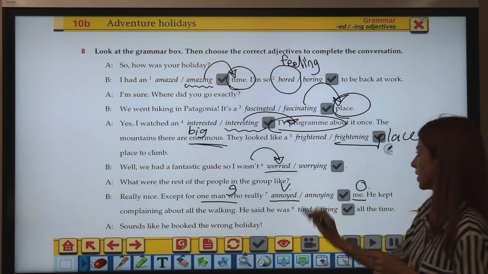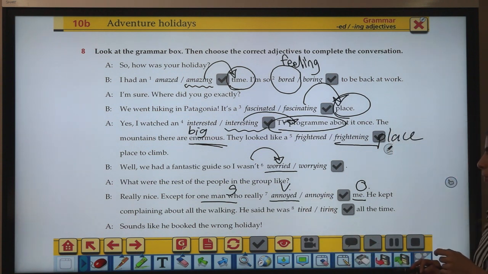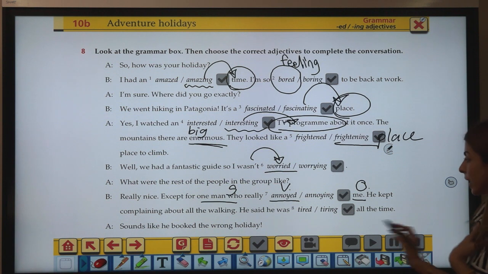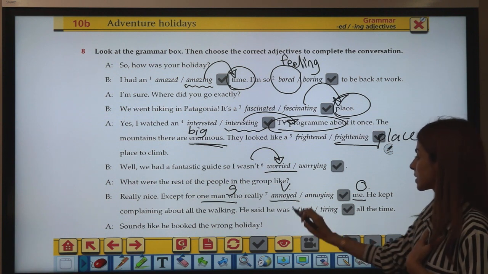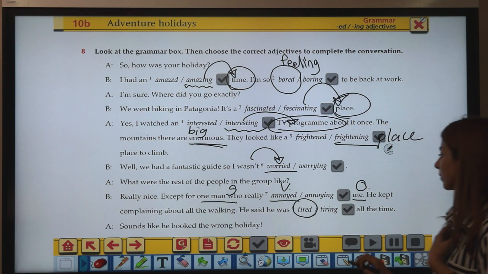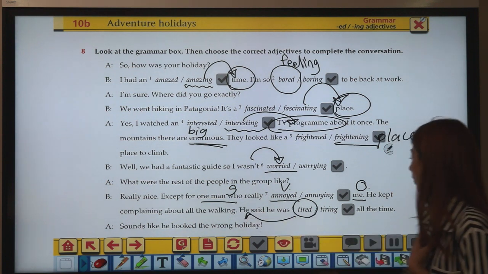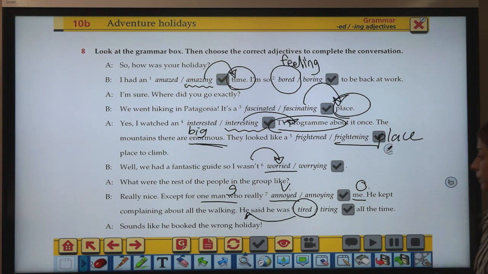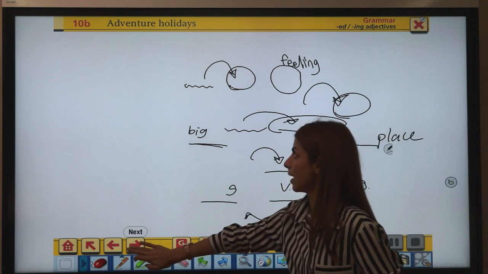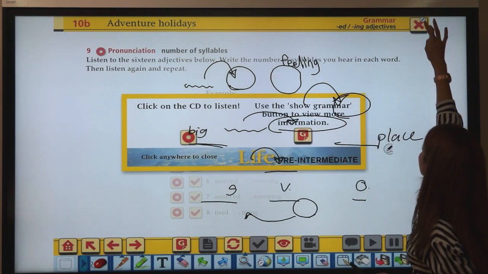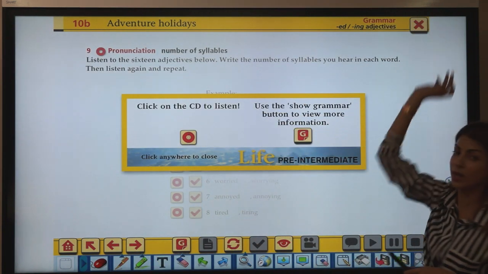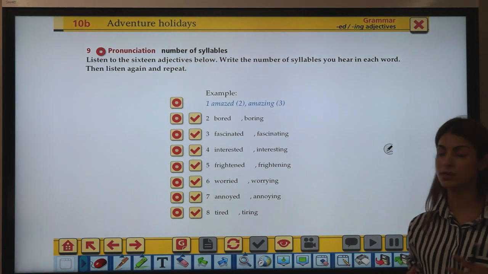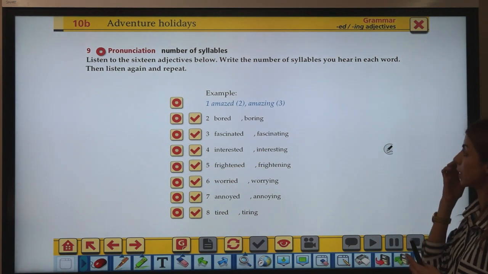He really annoyed me. He kept complaining about all the walking. He said he was so he was tired. He felt tired, right? It describes his feeling all the time. Sounds like he booked the wrong holiday. Okay, so an adjective ending with ed for your feelings and adjective ending with ing to describe places, things, right? Or a kind of person.